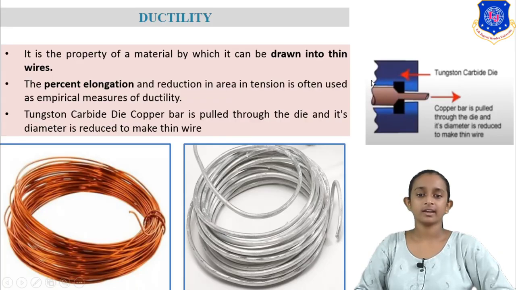Here we are using a minimum force to manufacture the wire, so minimum force is required for manufacturing of ductile material. Some ductile materials are copper, aluminium, silver and gold. Gold is also a ductile material because we can easily convert gold into any shape. And ductility of material is measured in percentage elongation. What is percentage elongation? We will see in the next slide.